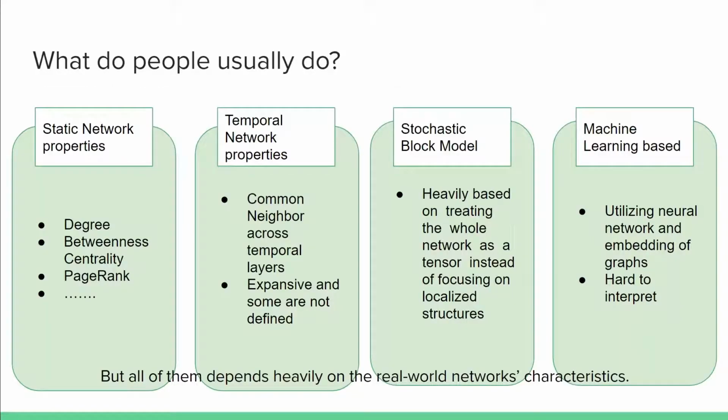Now, before we finally show what we have found, we first need to understand what is the current state of the art and what are the individual features we have included in our method. The static features are your usual network terminologies, including but not limited to degree, eigenvector centrality, page rank, etc. The temporal network features are limited because some of them are not defined, and others are too expensive to calculate. But here we look at common neighbor, given that it is a well-defined temporal feature with relatively easy calculation.